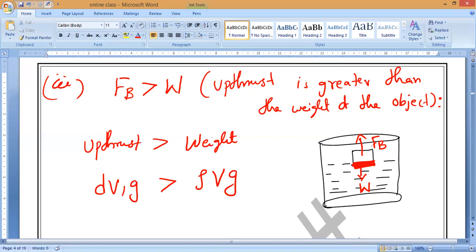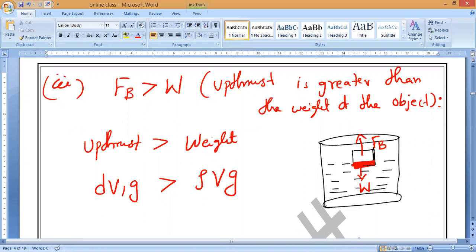The volume of liquid displaced reduces, and you can see the buoyancy force on the object has also started reducing. At some height, the buoyancy force will reduce to a value equal to the weight of the object, and the condition of flotation is achieved.